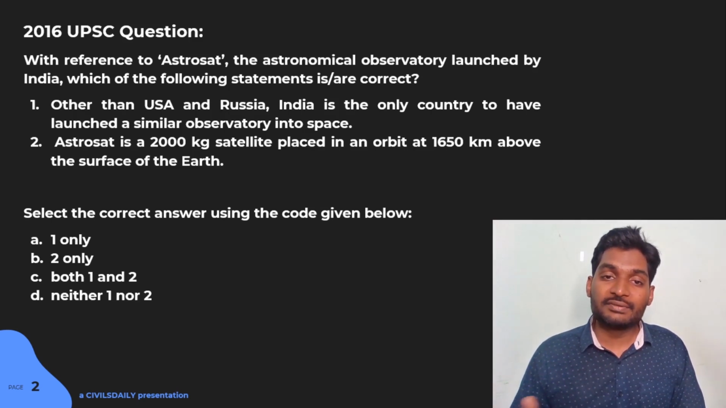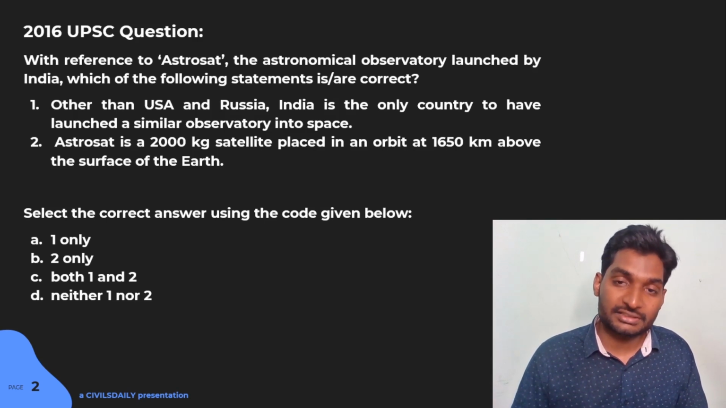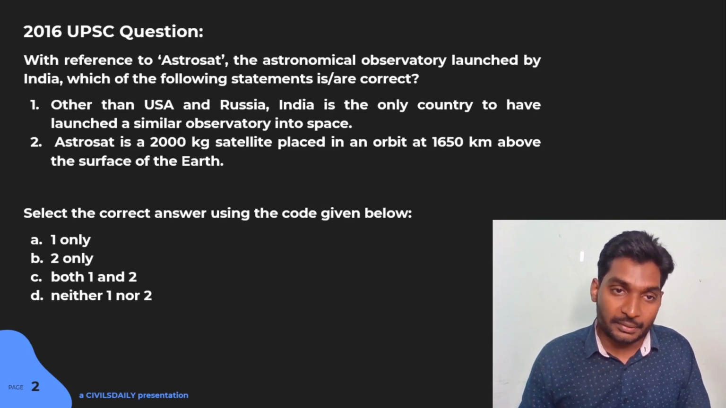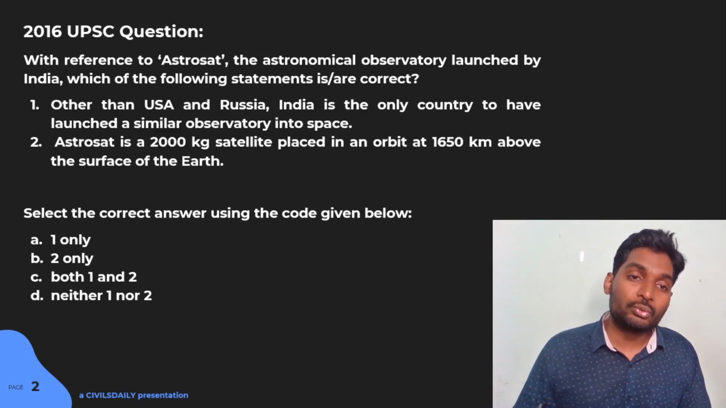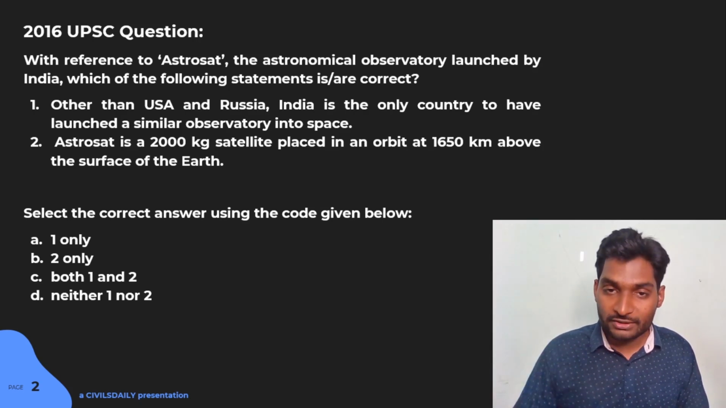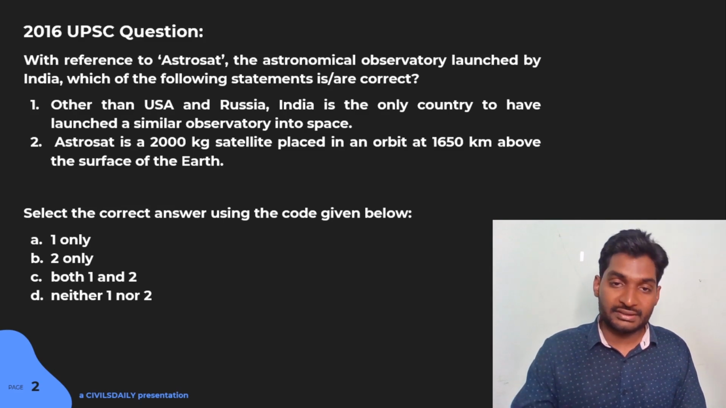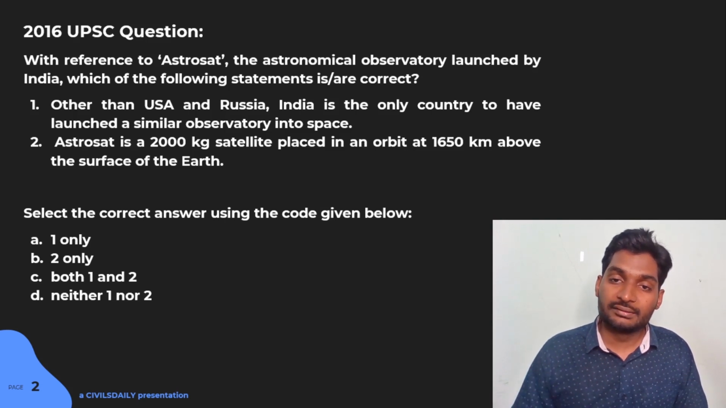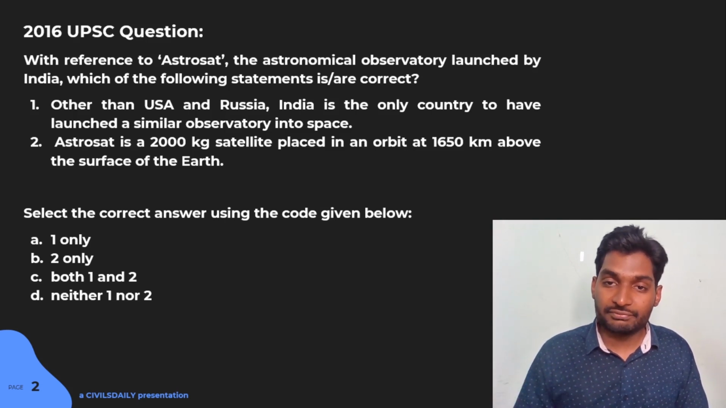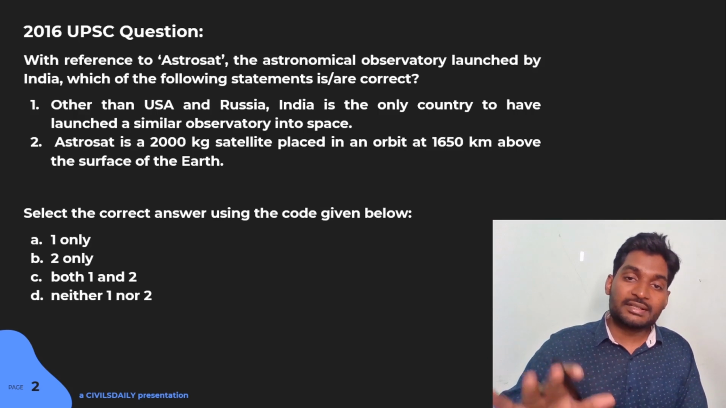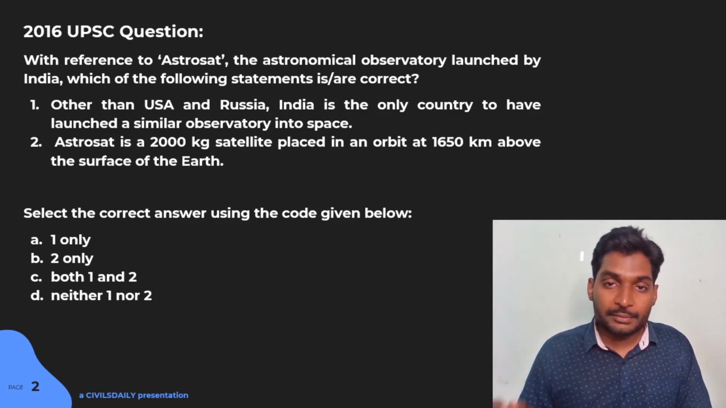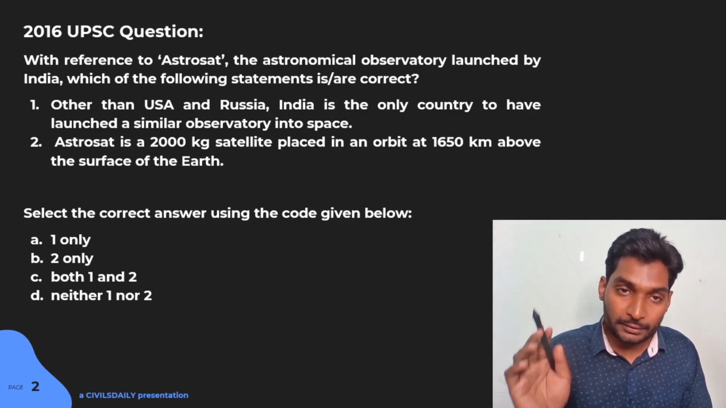Now again, it is very easy to spot the unreasonable statement in this question. Here, statement 2 would be that unreasonable statement which expects you to not only precisely know about the weight of the satellite, whether it is 2000 kg, 1500 kg, or 2500 kg, but also the exact orbit, whether it is 1600, 1650, 1750, and so on. So for that reason, I would consider it unreasonable and assume it to be wrong. Eliminating statement 2, you are left only with statement 1.